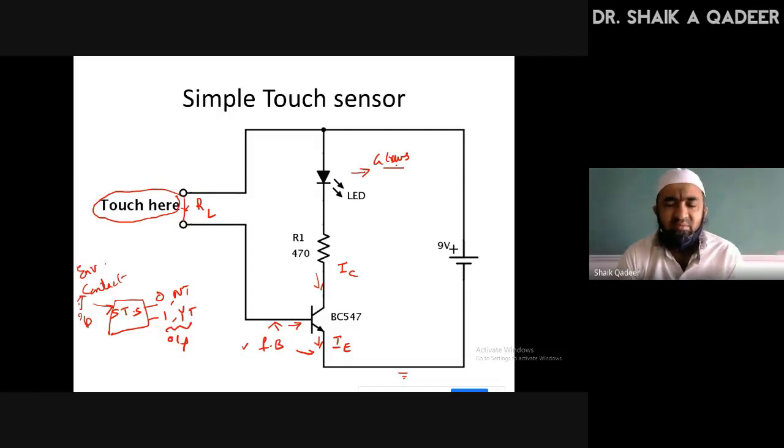Draw the circuit diagram. The figure shows a simple touch sensor which indicates the touch output by the glowing of the LED.